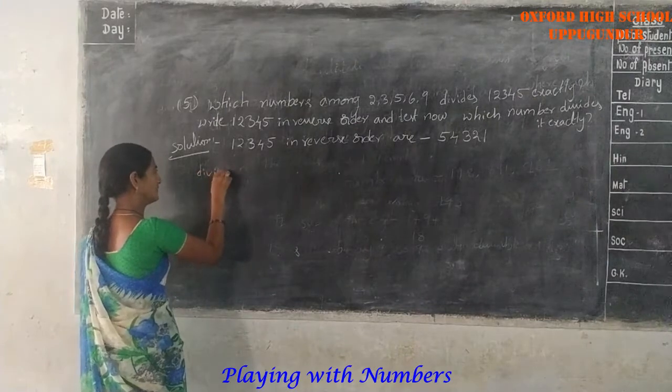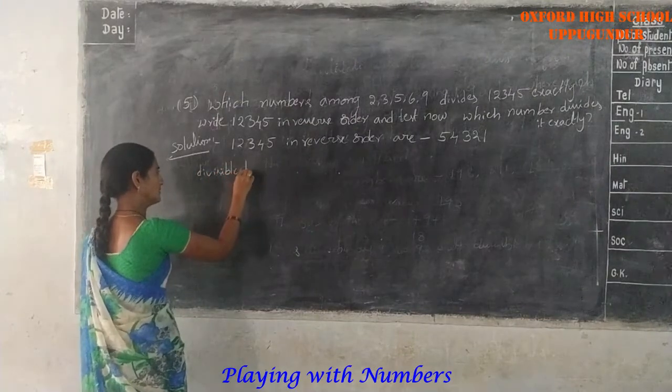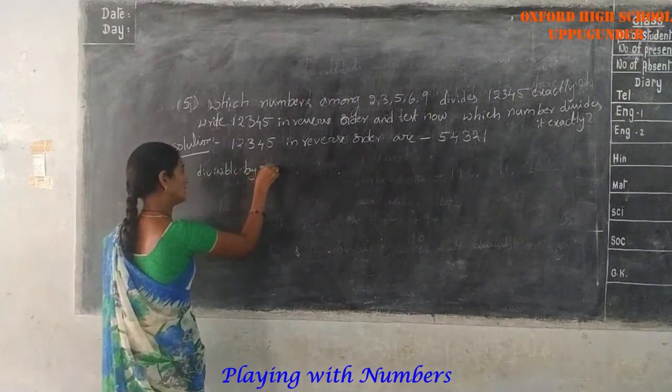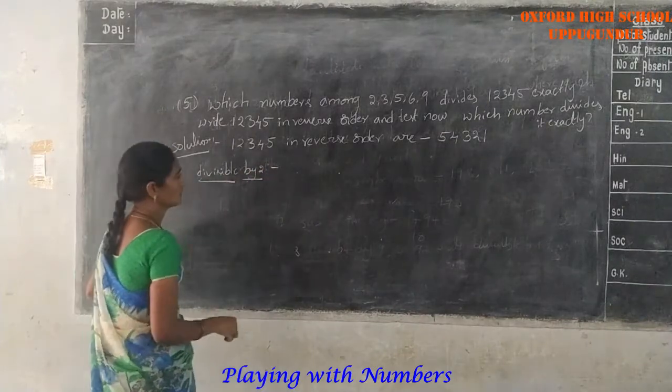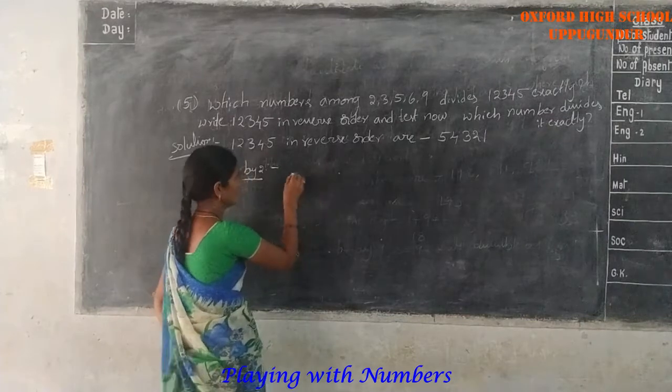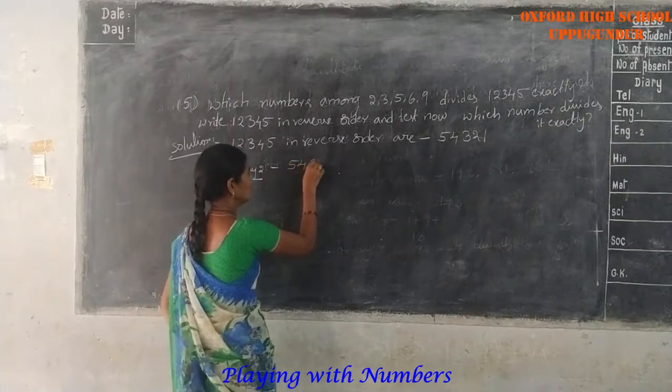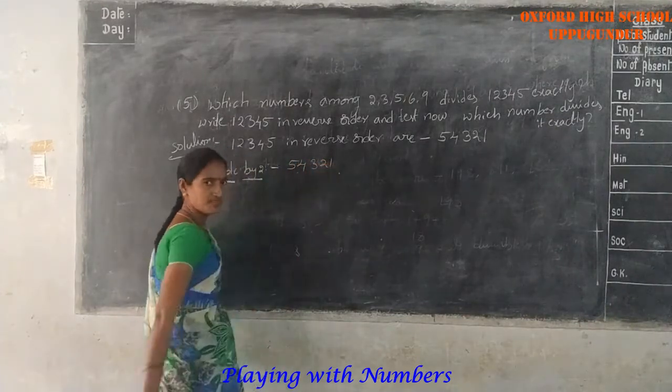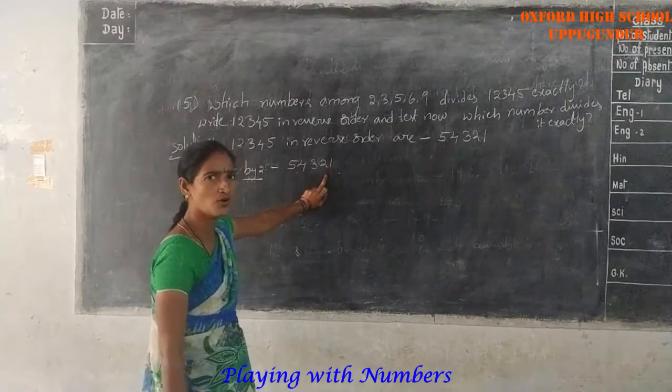Divisible by 2. The given number 5, 4, 3, 2, 1, is it divisible by 2? No. Why?